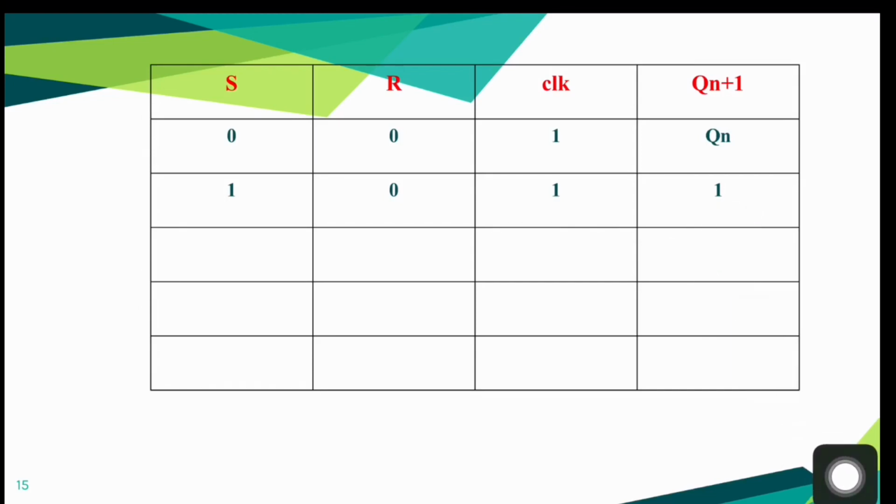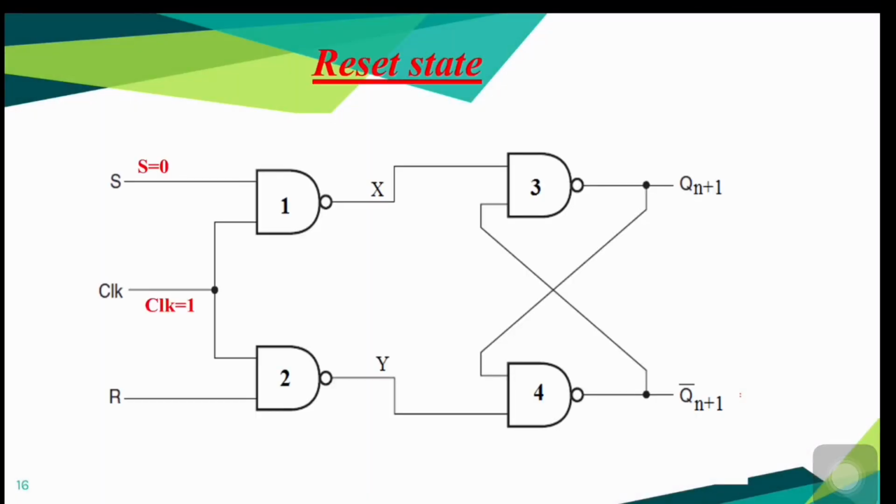Moving on to the next input combination, S equal to 0, clock equal to 1 and R equal to 1. Starting from this first NAND gate, since one of its inputs is 0, we can directly write its output X equal to 1. On the other hand, both of the inputs of the second NAND gate are 1. Correspondingly, we get an output Y equal to 0.